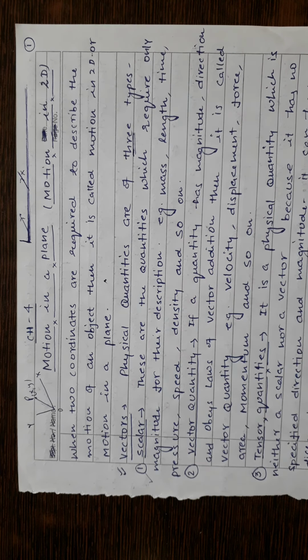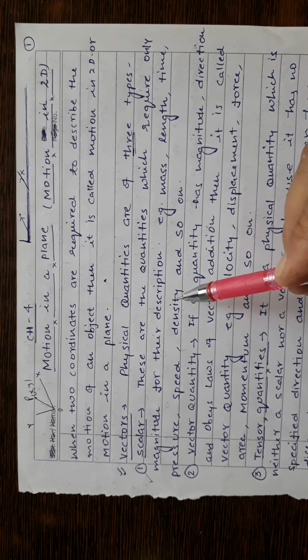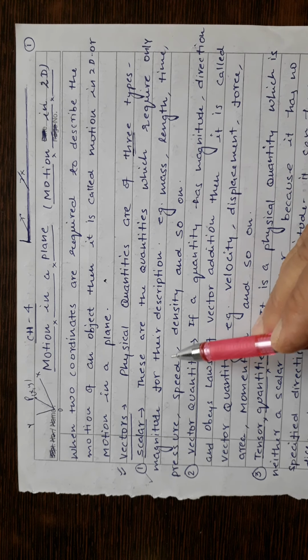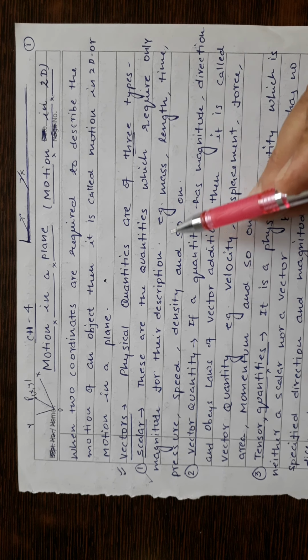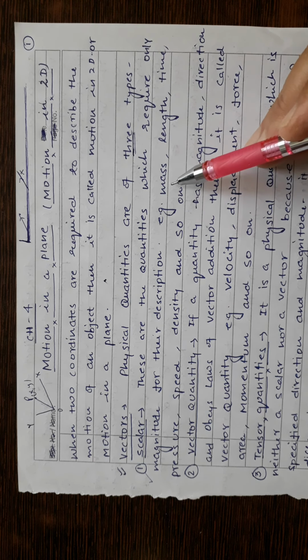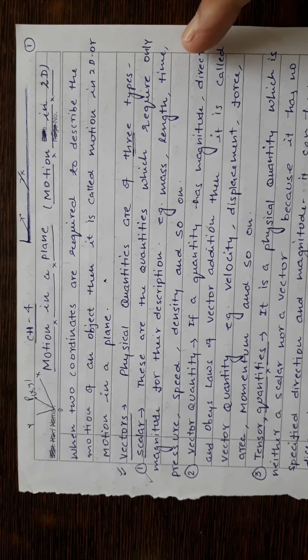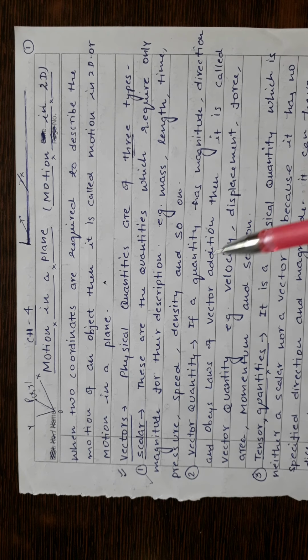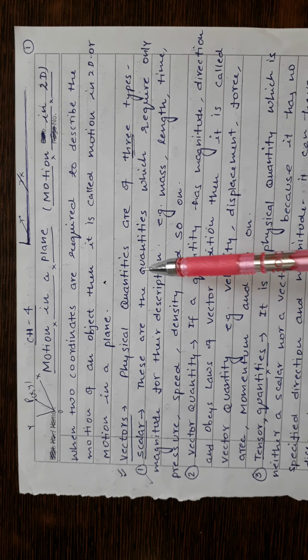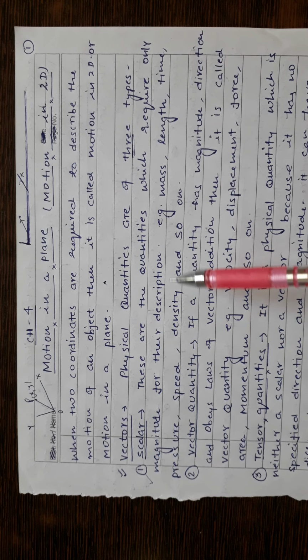In this category, those quantities are covered which require only magnitude for their description. They are not concerned about their direction. For example, mass, length, time, pressure, speed: these are all scalar quantities, because we are not worried about their direction. They have nothing to do with direction.